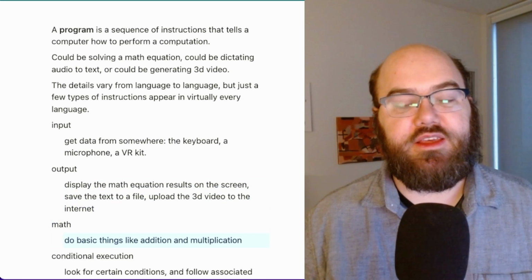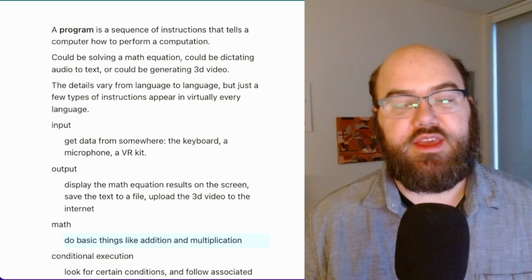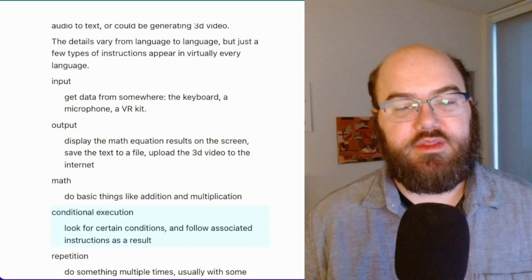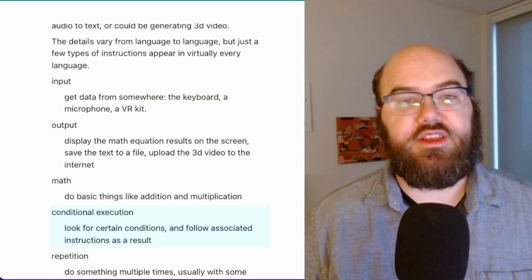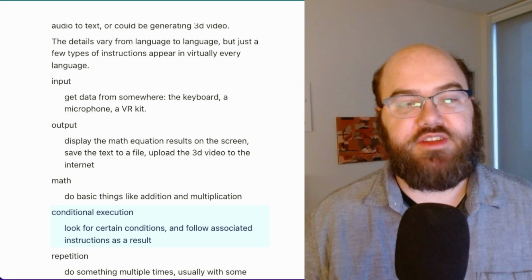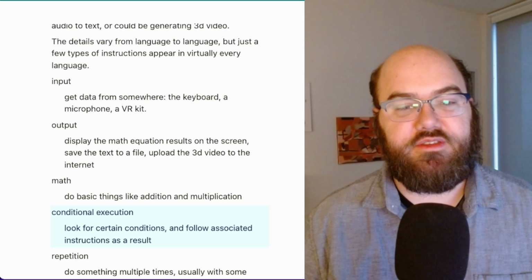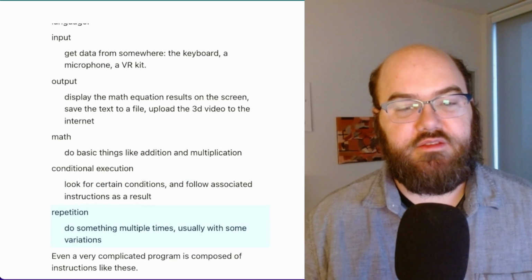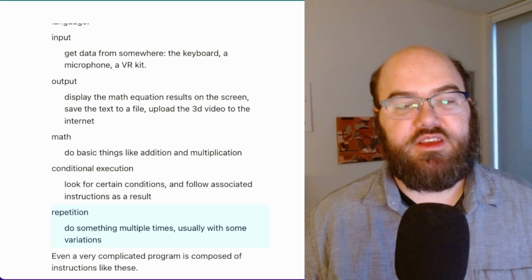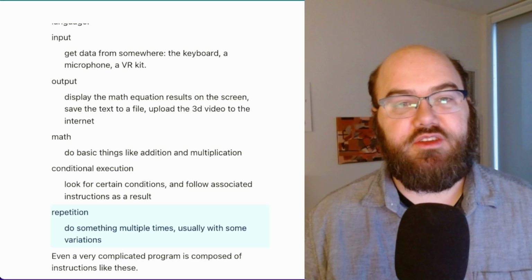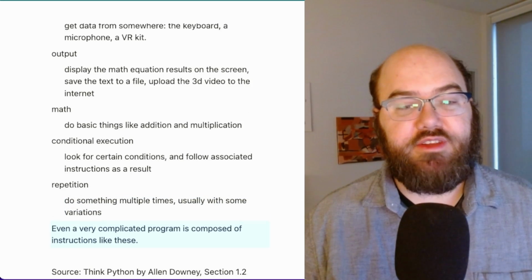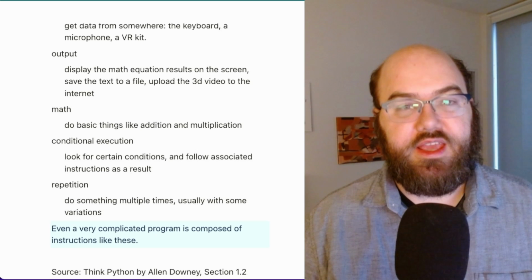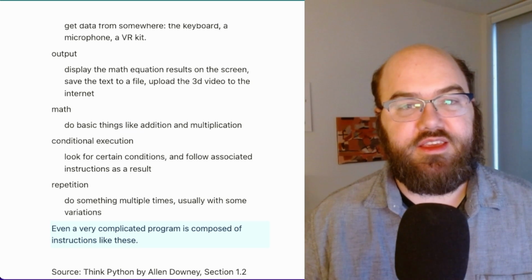Also happening is math. Do basic things like addition and multiplication. Next, conditional execution. Look for certain conditions and follow associated instructions as a result. Finally, repetition. To do something multiple times, usually with some variation. Even a very complicated program is composed of instructions like these.